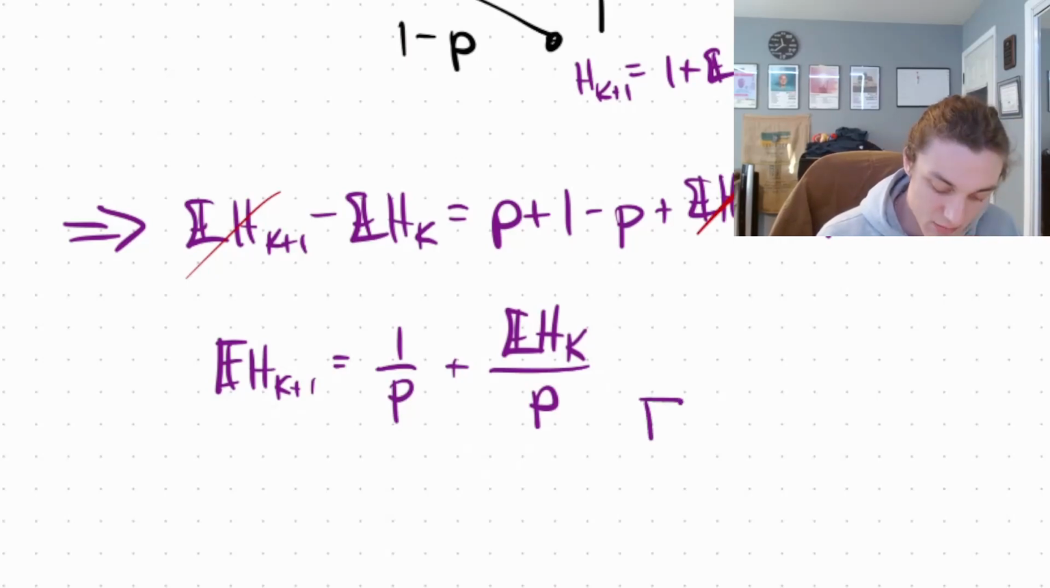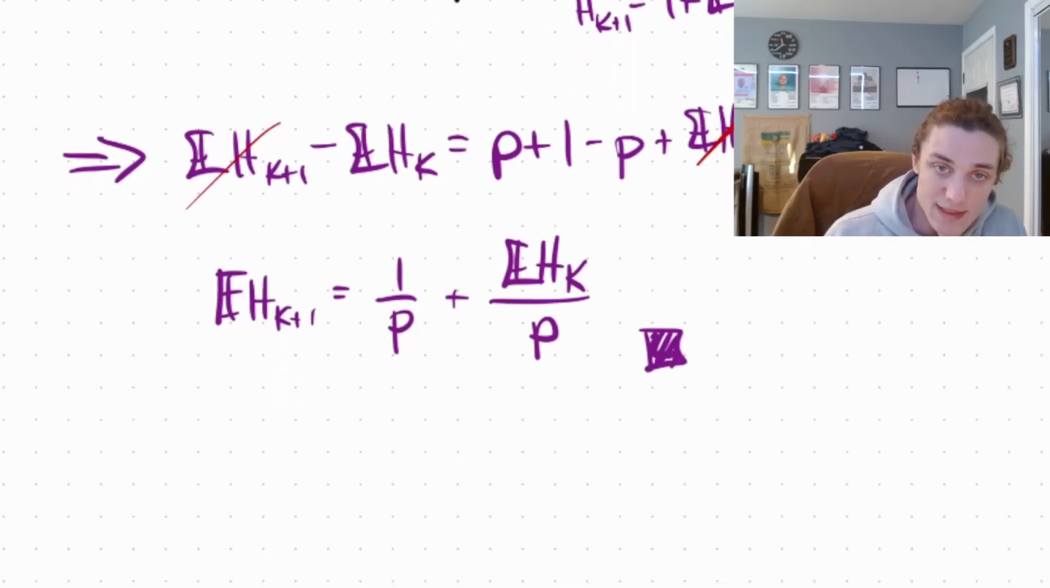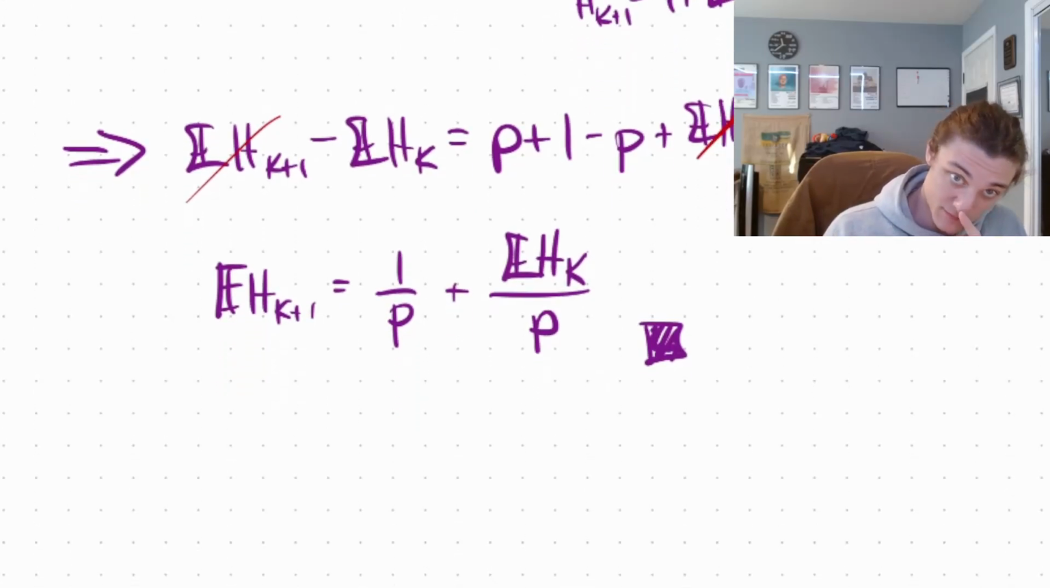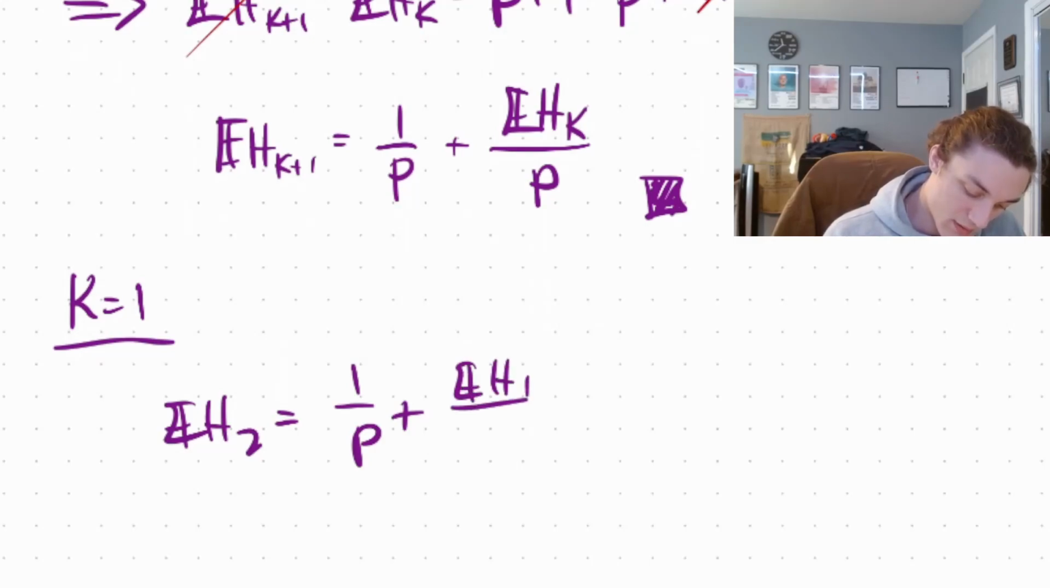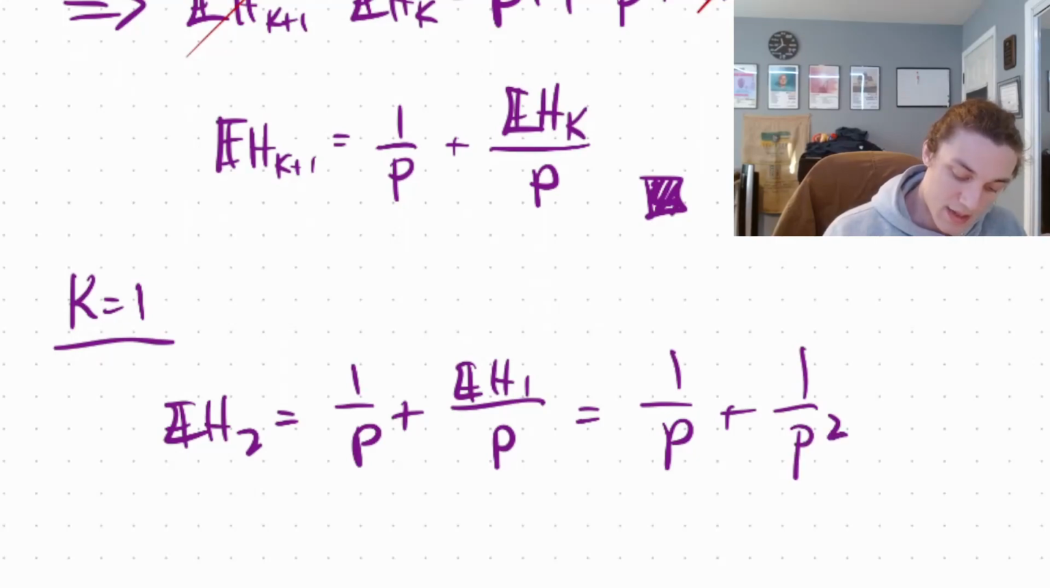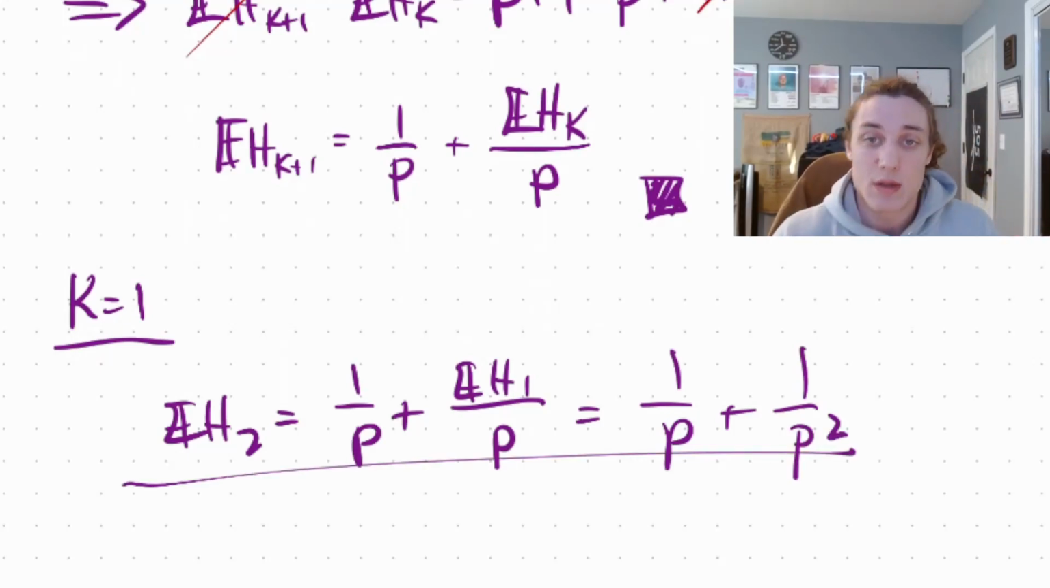And that is the general form of our solution right there. Okay, and we could test this, of course, by just using the simple example of 2, right? So if we let k equal 1, right, we have E[H2] is equal to 1 over P plus E[H1] over P, which is 1 over P plus 1 over P squared. So our general equation looks like it's working.